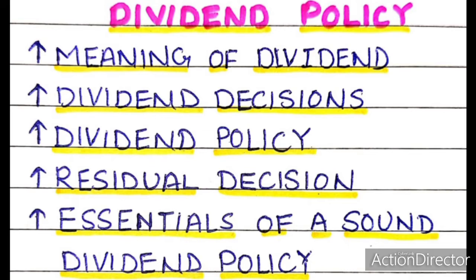This distribution is made out of the profits remained after deducting all expenses, provision for taxation, and transferring a reasonable amount to reserves. As such, dividend is that part of net profit which is paid in cash by the company to its shareholders after exclusion of the retained profit.